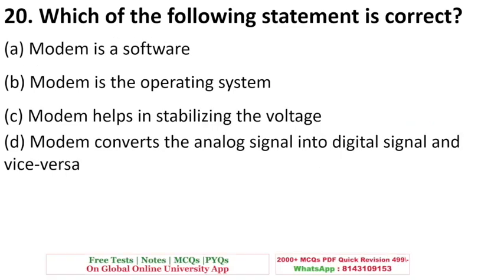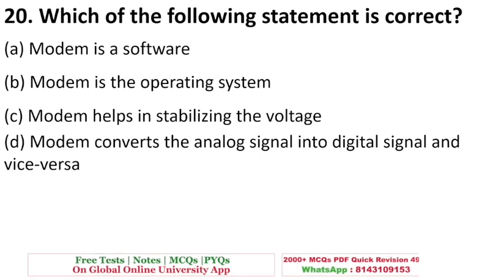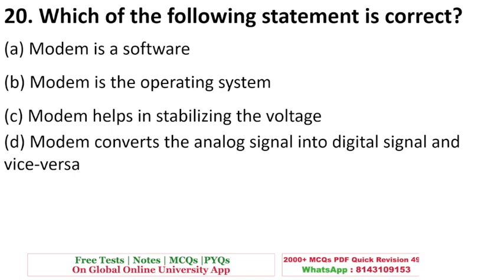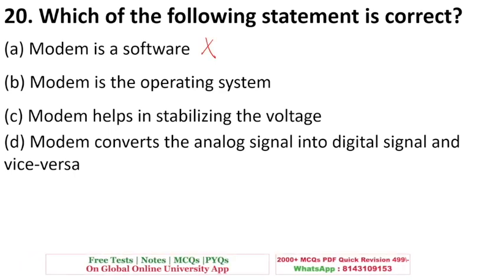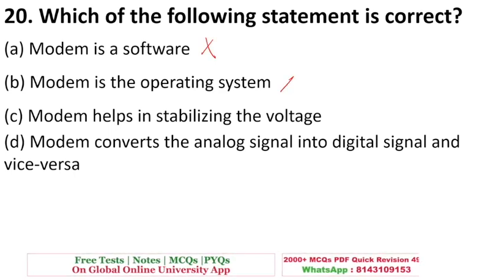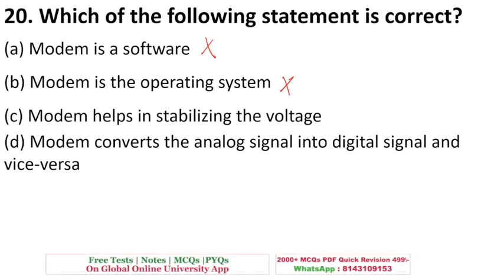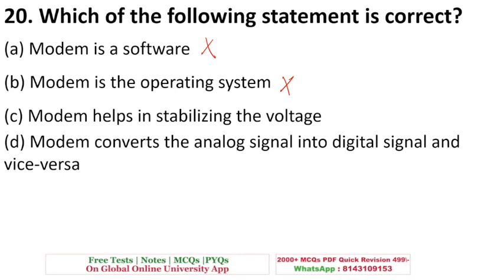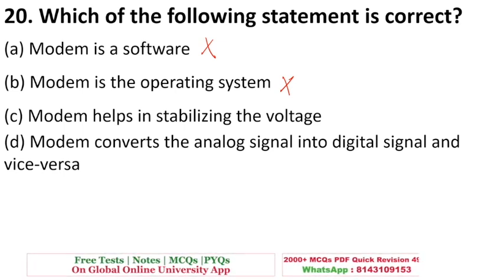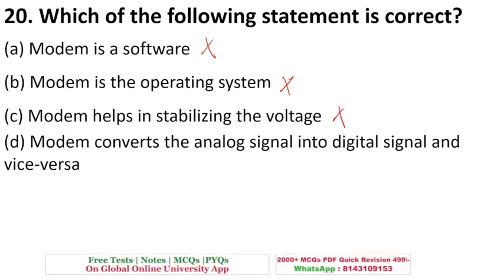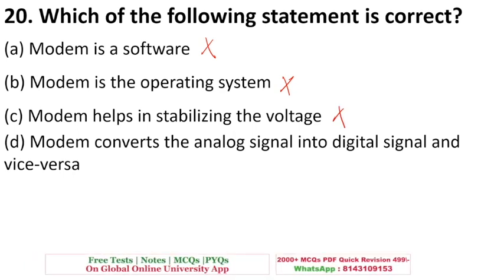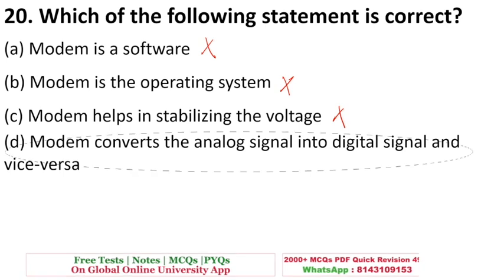Which of the following is correct? Modem is a software. This is not right. Modem is not a software. Modem is an OS, operating system. No, it is not an operating system. Modem helps in stabilizing the voltage. No, this is also not right. Modem converts analog signal into digital and vice versa. Yes, this is absolutely right.